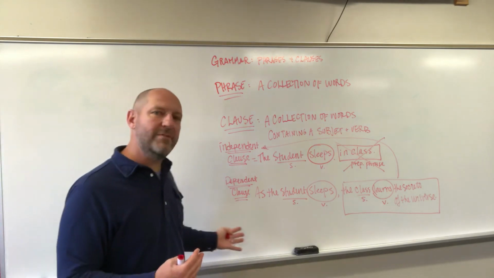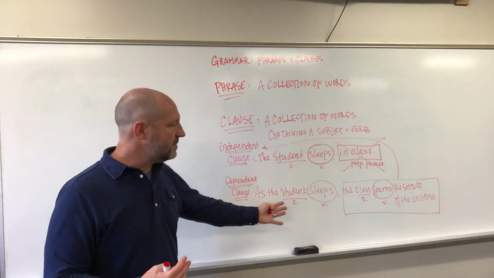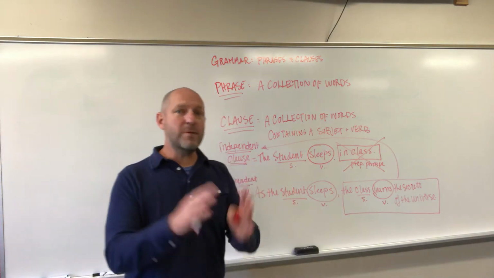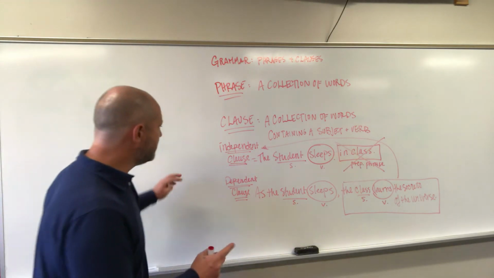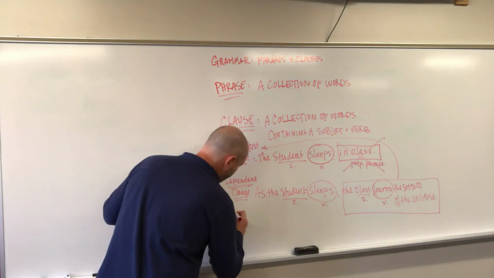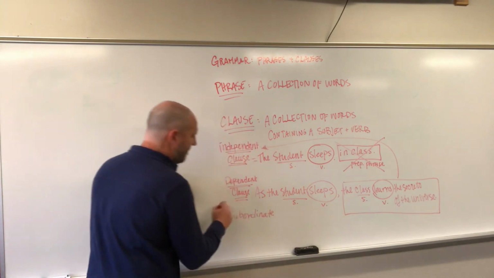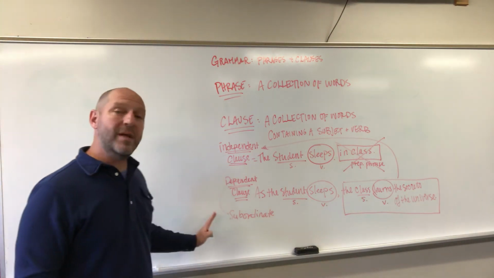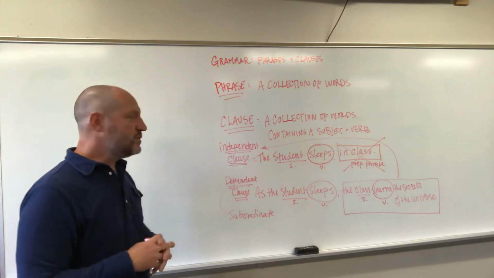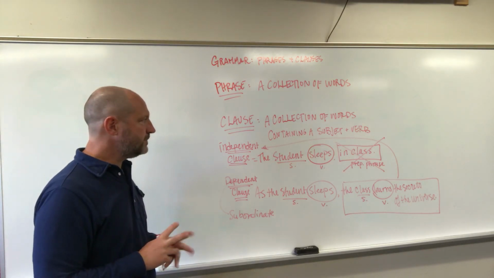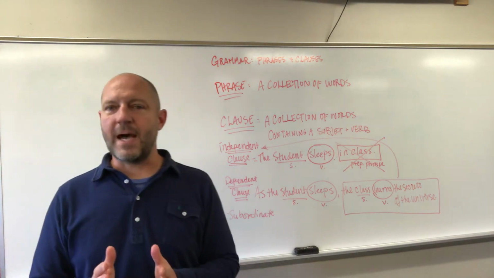So it's the same type of thing here. We have something that is dependent and something that is independent. All right? The independent one doesn't need anything. That's why it's independent. The dependent one needs, all right? And sometimes this is also referred to as a subordinate clause. Okay, you might see that word sometimes, but dependent clause and subordinate clause are words that can be interchanged with one another. All right? So, as far as phrases and clauses go, that's where I'm going to stop.